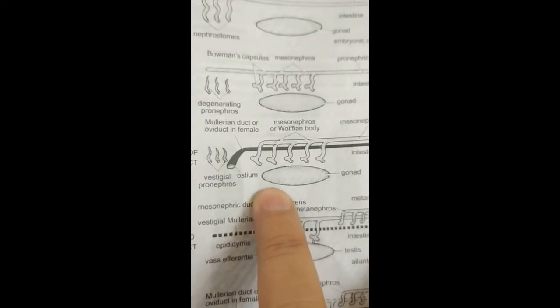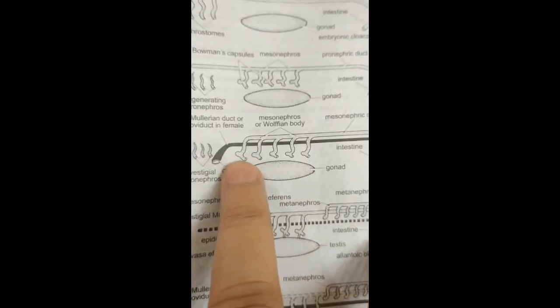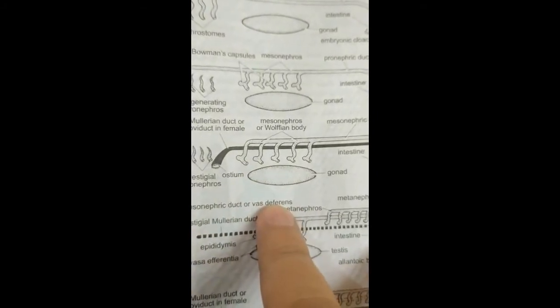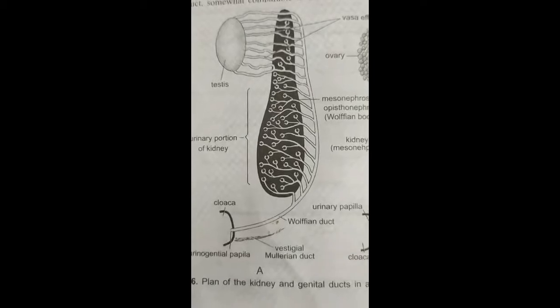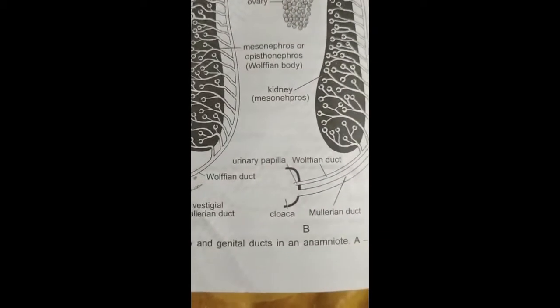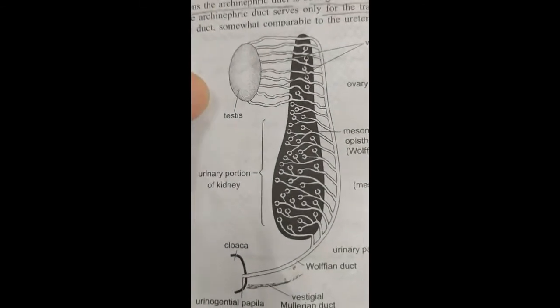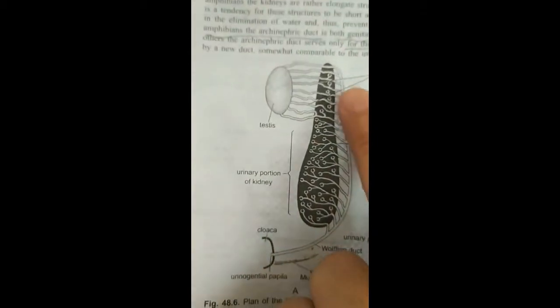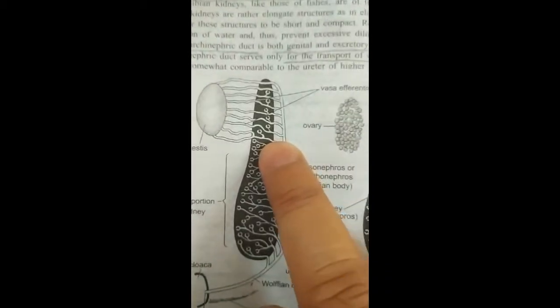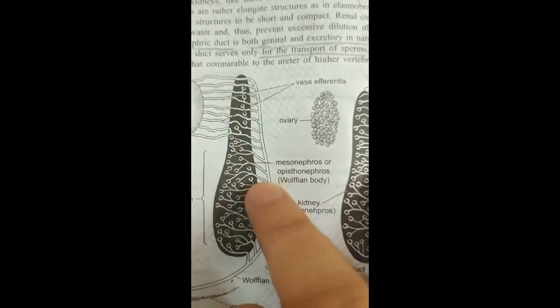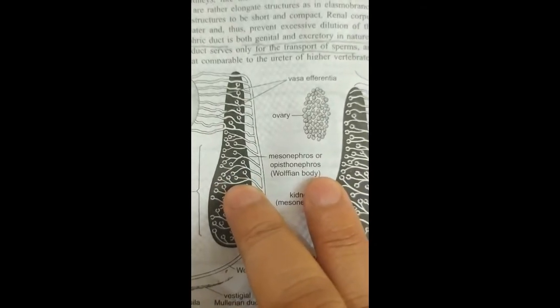So let's see what is the association of these nephrostomes with the gonads in the next diagram. In this diagram, this is the plan of kidney and genital ducts in an amniote. Diagram A is showing the male. This is the testis, and you can see these are pronephros, right? These are pronephros and these are pronephric ducts, and this is mesonephros or opisthonephros.